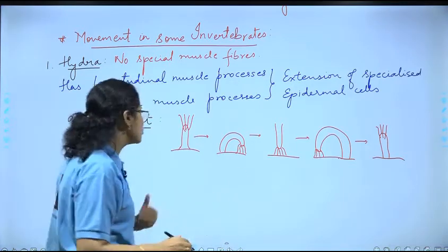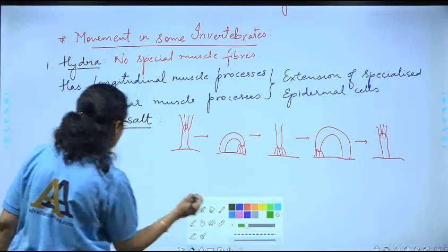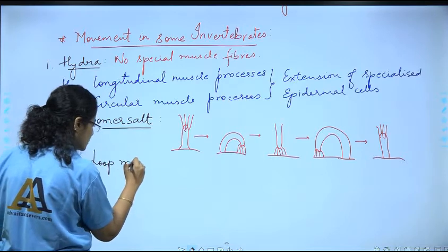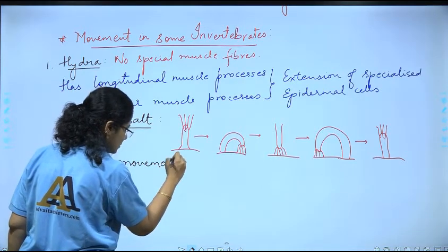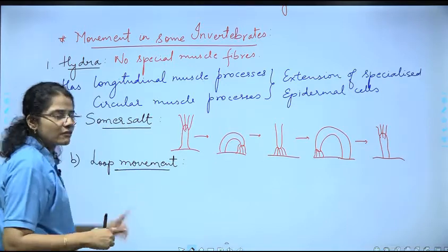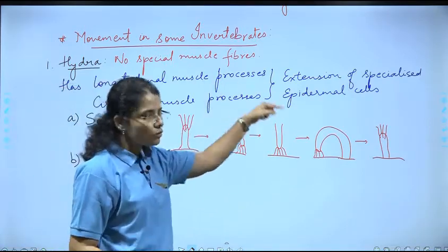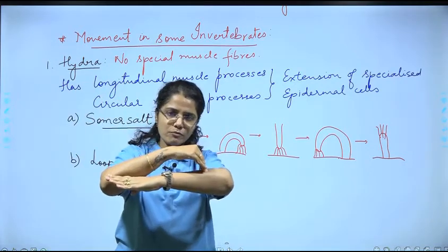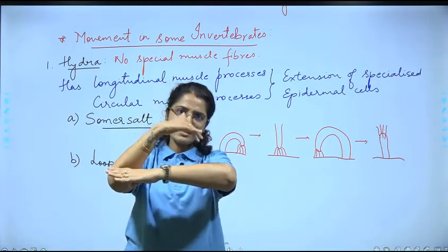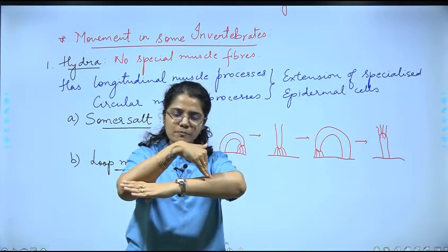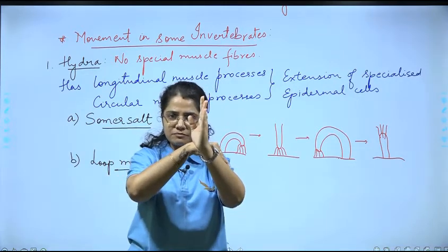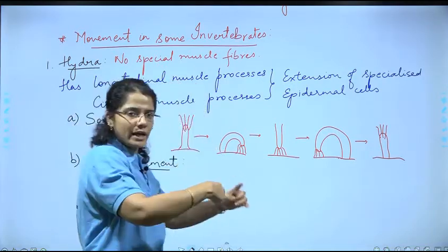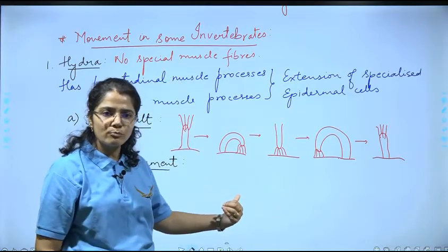दूसरा चीज है loop movement। The second type of movement it shows is loop movement। Loop movement is also done in similar way only, पर यहाँ पे जैसे उसने पूरा गोल ऐसे चक्कर घूमा है, ये ऐसे नहीं होगा। Standing, it will form, move down with the help of tentacles. It is going to touch the substratum, get inverted again, then the same thing will be happening again. So that is वो loops बनाएगा, ठीक है, and that is called as loop movement, right?